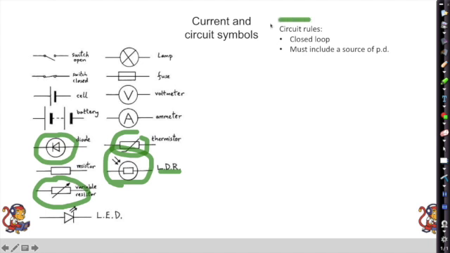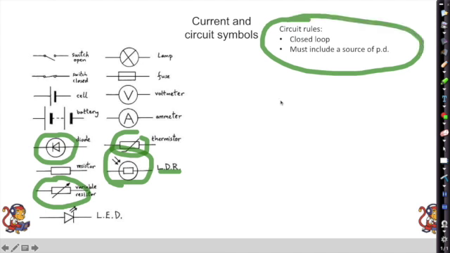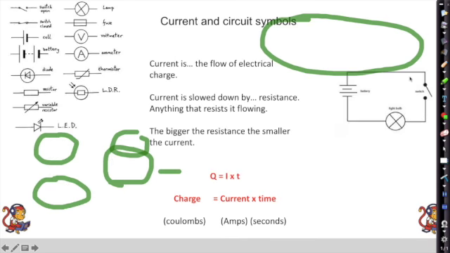Okay, so what are the circuit rules? We must have a closed loop. We must have a circuit that goes round in a loop, and it must include a source of potential difference.